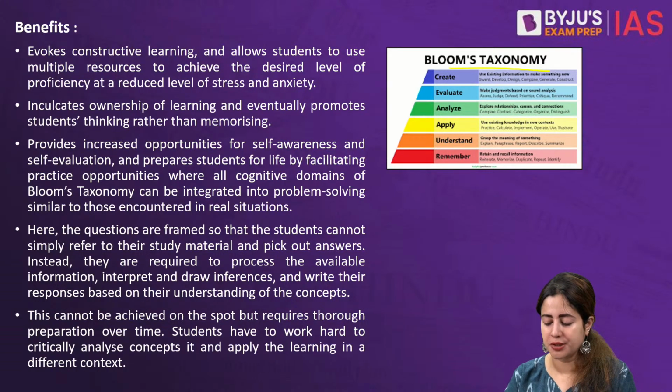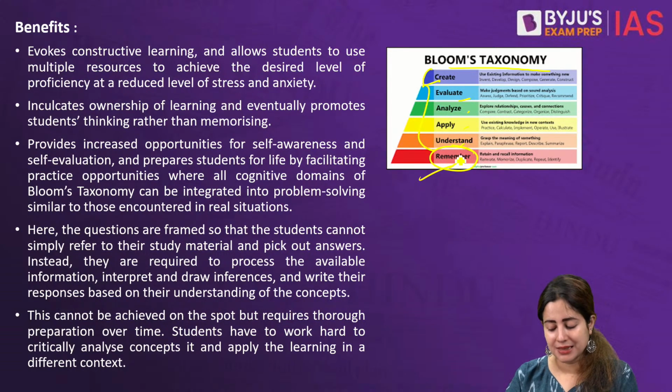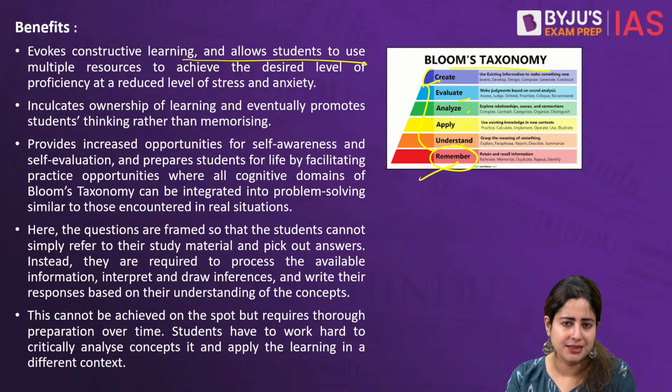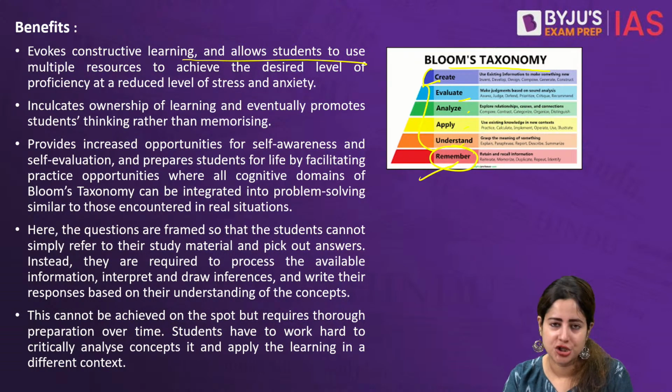Now under Bloom's taxonomy, we divide the whole learning process into 6 aspects which focus around creating, evaluating, analyzing, applying, understanding, and then remembering. Otherwise, in the conventional system, we only focus on remembering. But today, not like that. The belief is that if a student is able to achieve the first 5 steps, then automatically the last step will continue for a lifetime. So it is about constructive learning, that yes, the whole idea is that even if you have a book open in front of you, you can't cheat. You can't cheat. Why can't you cheat?